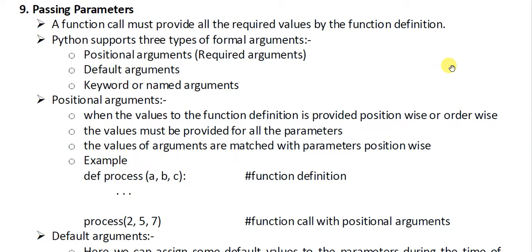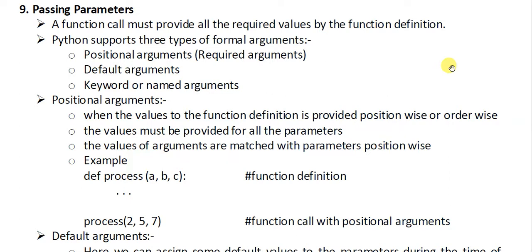Now suppose after writing the definition, in the top level statements we make a function call of this process. How will we call it? We will just name it process, and in brackets we will provide the 3 values. Suppose the values are 2, 5, 7. As we are using positional arguments, this 2 will be copied in a, 5 in b and 7 in c.